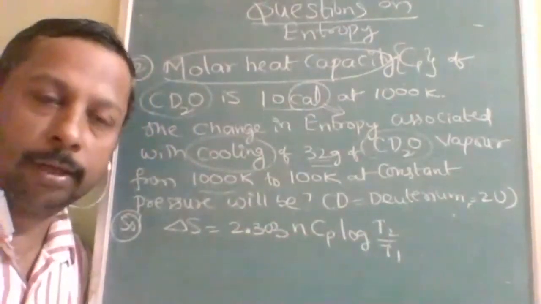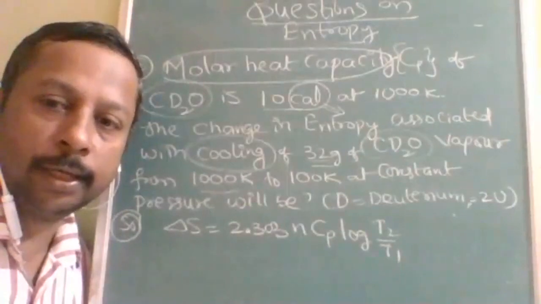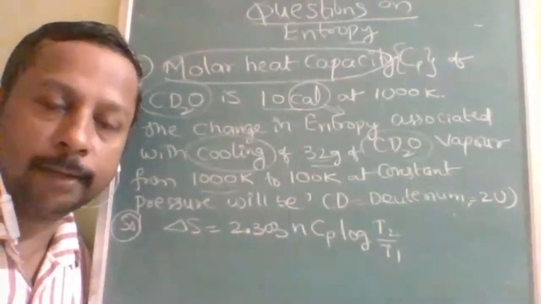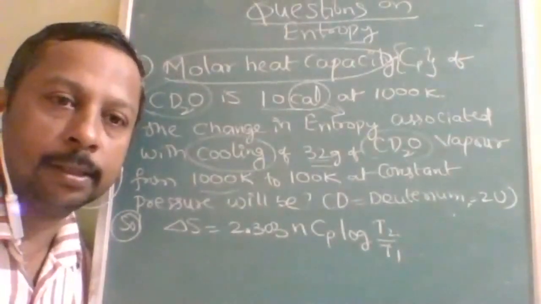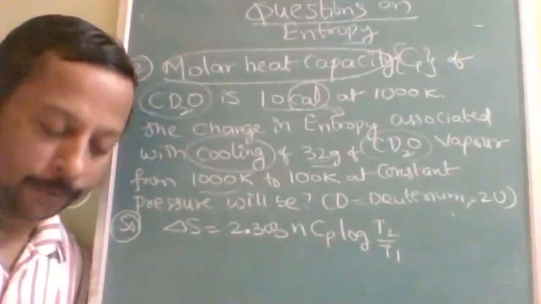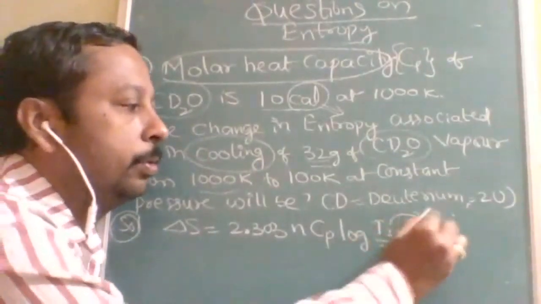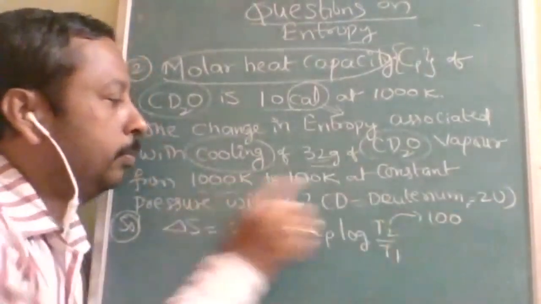During cooling, will entropy increase or decrease? Very good, negative sign. During cooling what happens? Entropy decreases because the molecules' kinetic energy decreases. So the answer will be, if you substitute T2, you should substitute 100 from 2.